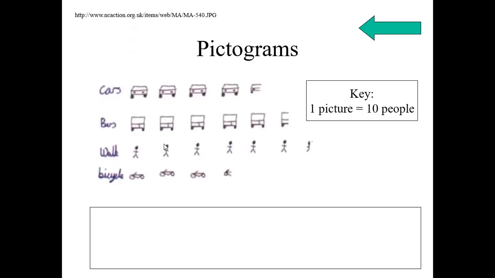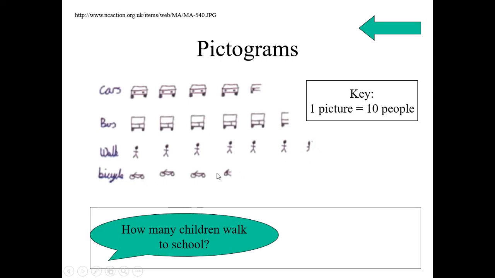Now these are pictograms. Here cars are drawn and each picture is 10 people, and buses, a total of 5 buses are there, and half the picture indicates half of the 10. Walk, 6 pictures are appearing on the screen and a half here, and bicycle, 3 here and a half here. Now let us discuss the data questions.